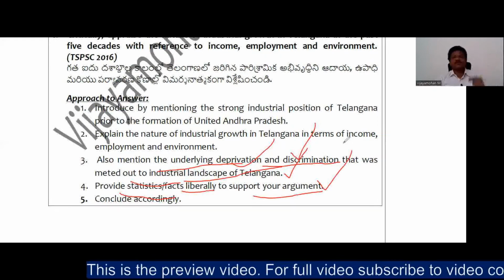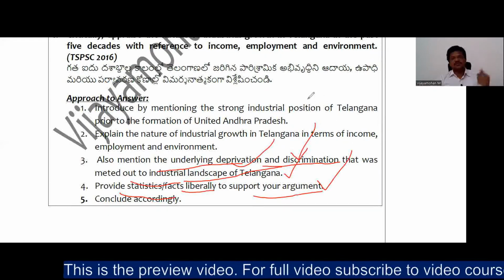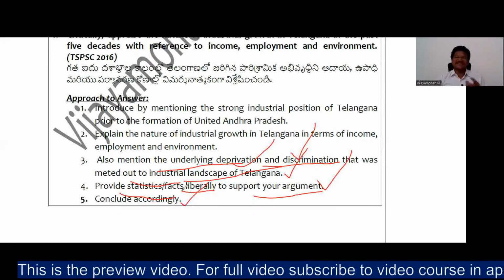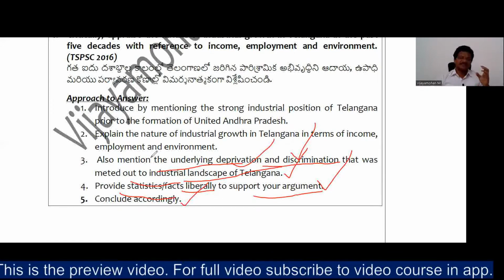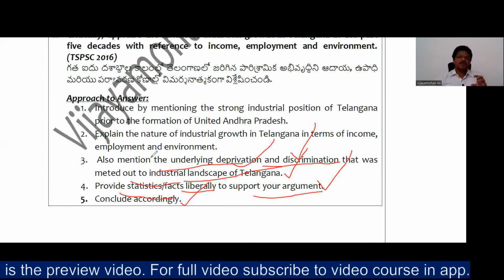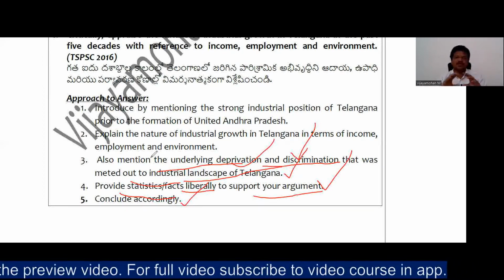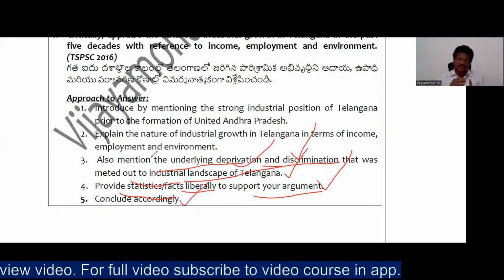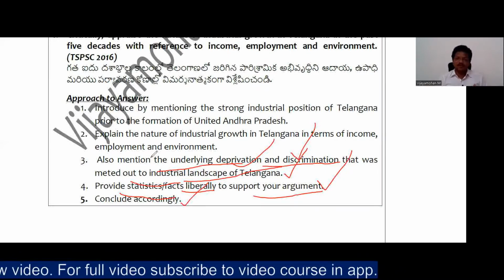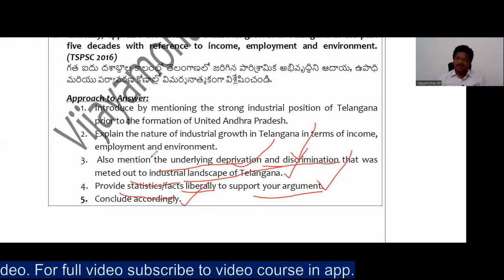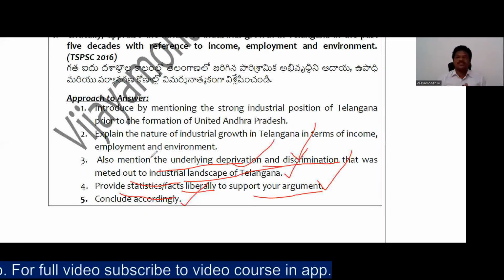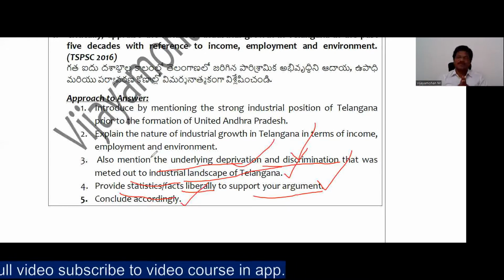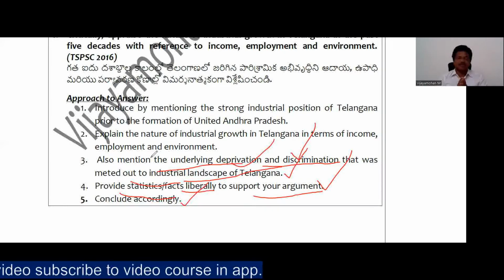So this deprivation and discrimination, you just mention briefly, then provide statistics and facts liberally to support your argument, from whatever tables I have shown you. Use those statistics liberally to support your argument, then conclude accordingly by saying that yes, there is development up to some extent, or there is a structural shift that has happened from agro-based to manufacturing, again to the services sector. However, the investment opportunities, employment opportunities, and development opportunities have been captured by outsiders rather than Telangana people, and Telangana people have not benefited much from this development, right?